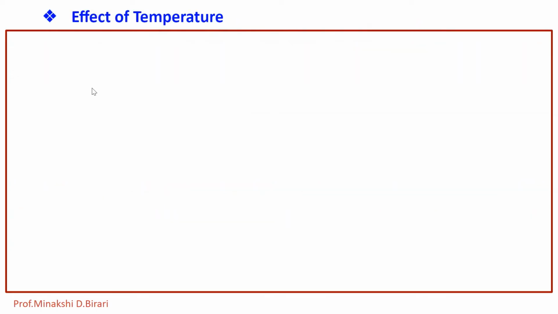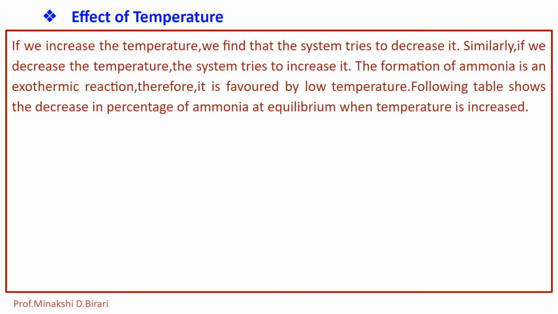So what is the effect of temperature? If we increase the temperature, we find that the system tries to decrease it. Similarly, if we decrease the temperature, the system tries to increase it. The formation of ammonia is an exothermic reaction, therefore it is favored by low temperature.